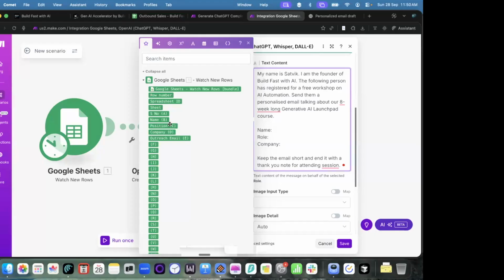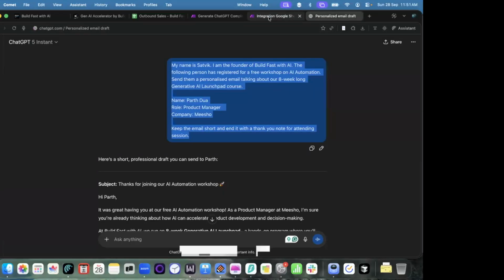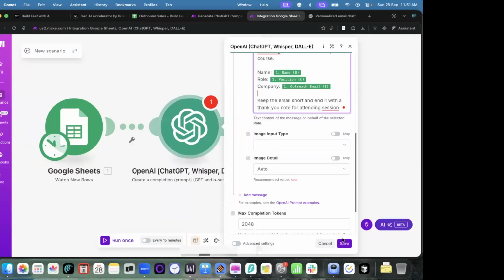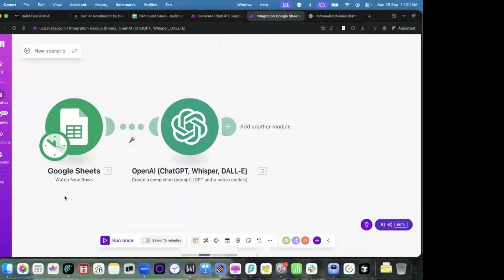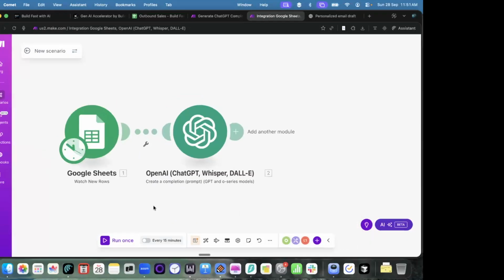So I can fetch the name from the sheet. I'll copy, drag and drop the name, copy paste the position, and copy paste the email. Whenever a new person applies, we are not using the same name, we are using the new name, new position, and new outreach mail. It's like we are sending a new prompt to ChatGPT every time, depending on whoever has come. I'll press save. So the second step is also done.